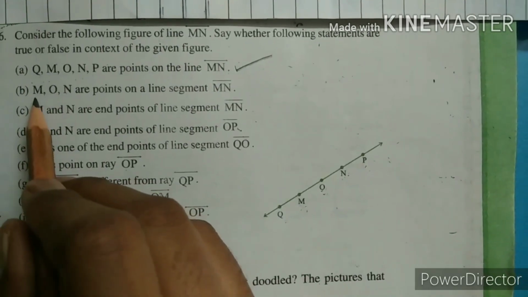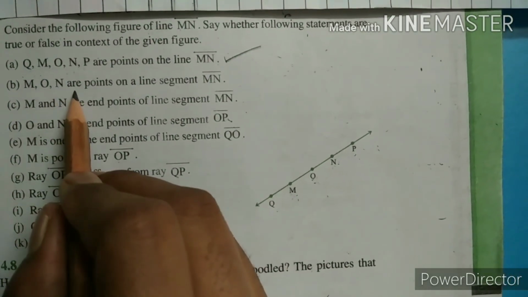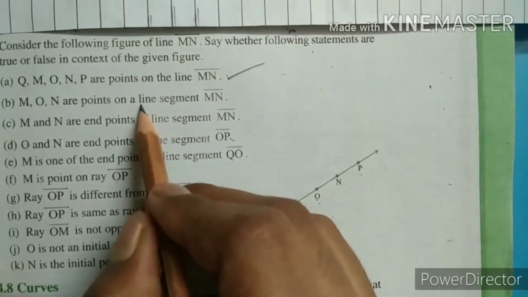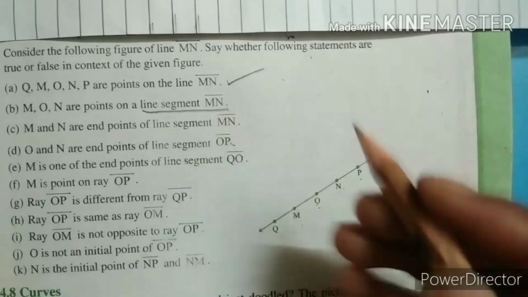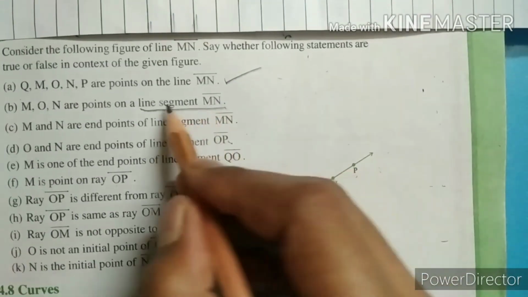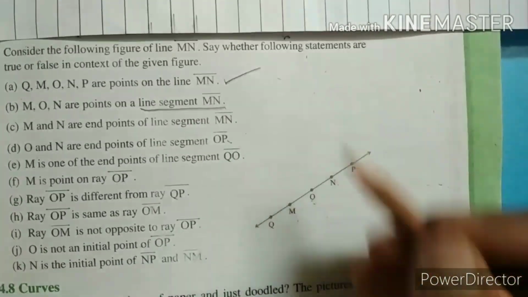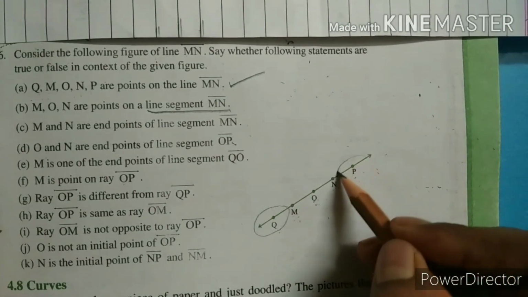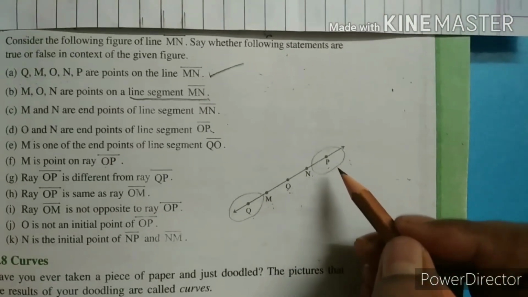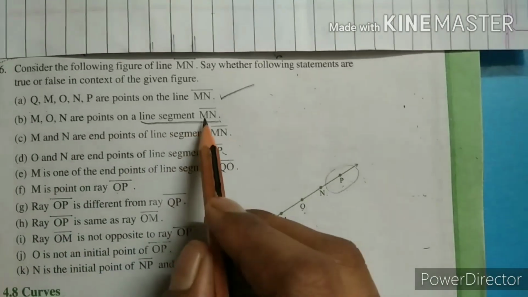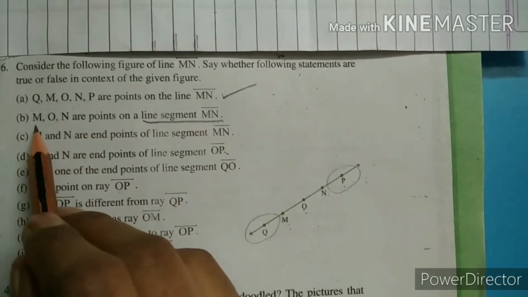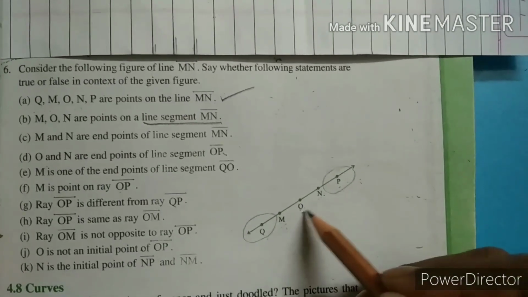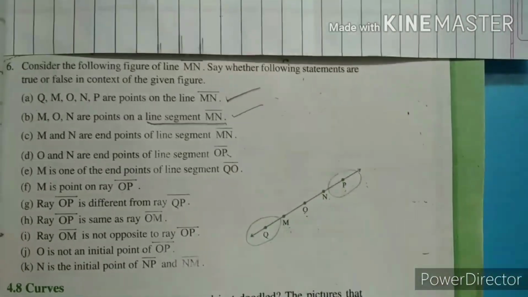Now B: M, O, N are points on a line segment MN. So they said line segment MN. It means we ignore what is beyond M and what is beyond N. So we have to see whether the line segment MN has the points M, O, N or not. Yes, they are having M, O, N. That's why this statement is true.